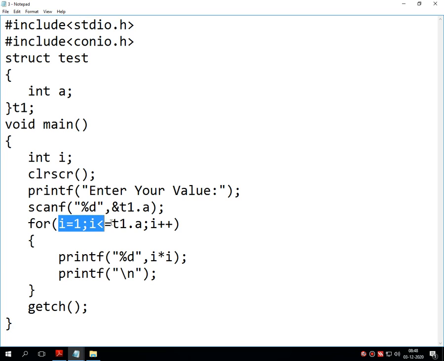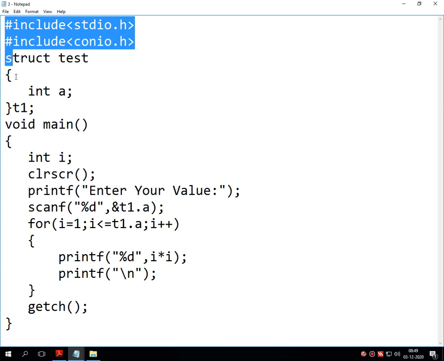Here I have just changed the condition, the initialization and the increment/decrement part of the for loop. Once that is done, in the printf statement I have written printf %d, I into I, which gives the square of a particular number. So just note down this particular program for your journal purposes.